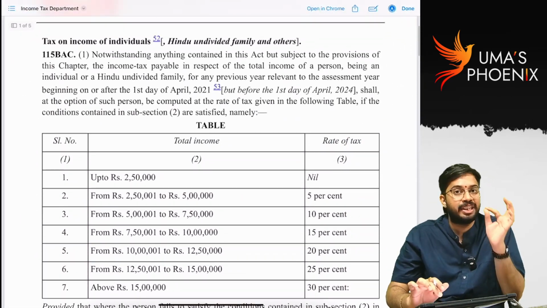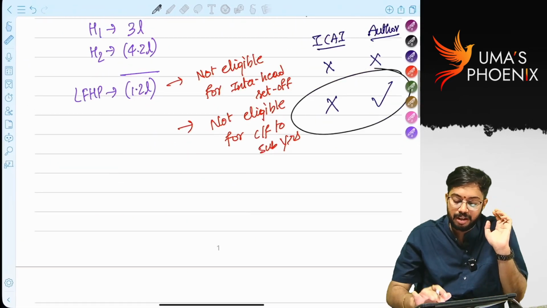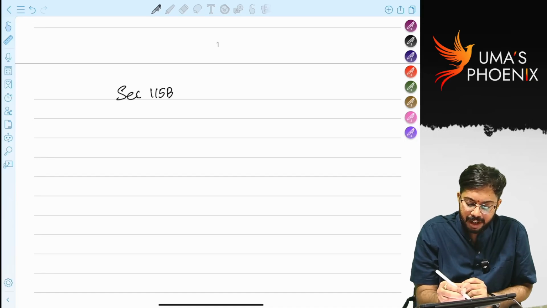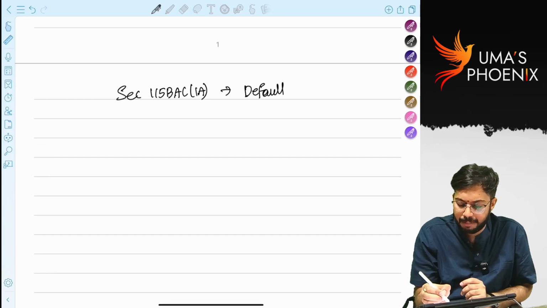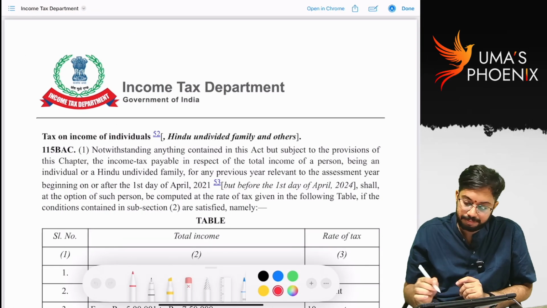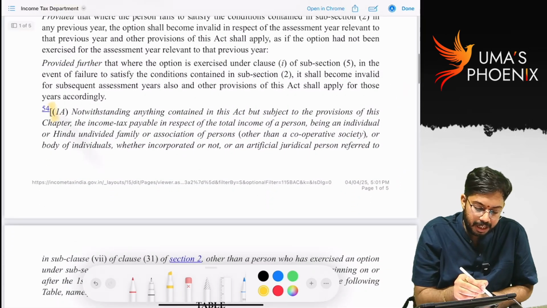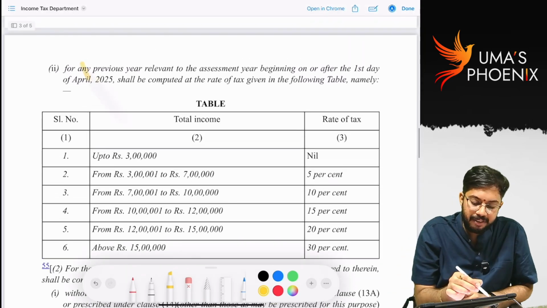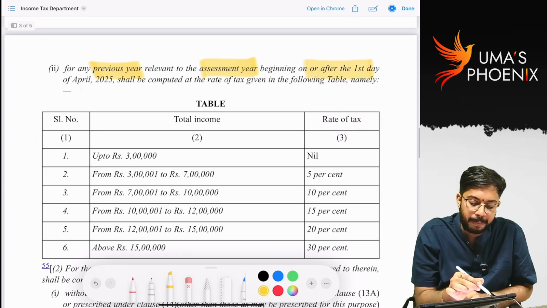I have downloaded section 115BAC from the income tax portal. Let us analyze. Before we analyze, section 115BAC(1A) speaks about default tax rates. You can see section 115BAC, subsection 1A. What it says? For any previous year relevant to assessment year beginning on or after 1st April 2025.